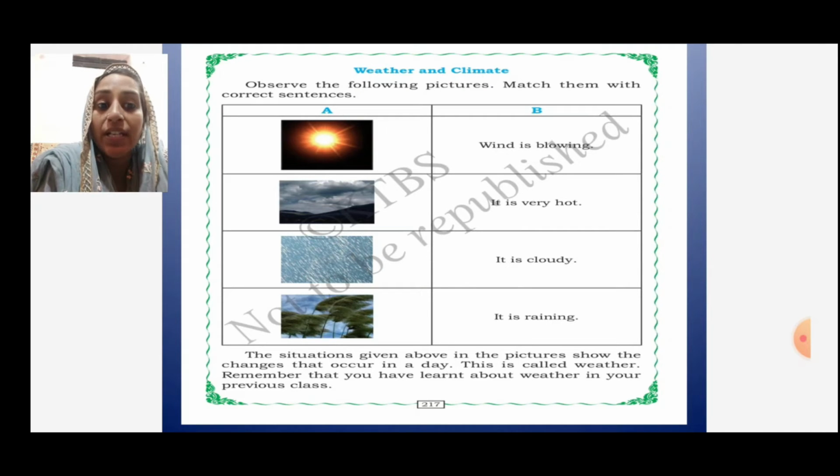Okay, so the situation given below in the picture shows the changes that occur in a day. These are the changes that occur in the day. This is called as weather. Changes which occur in a day is called as what? Weather. Remember that you have learned about weather in your previous classes, right? Weather means different types. Whether the weather is changing, that is suddenly the climate changes. That is, if it is sunny and suddenly it rains, this is called as weather. Okay, weather report, that is what is the condition of it. We will show in the news, right? Weather report. This is about these things.